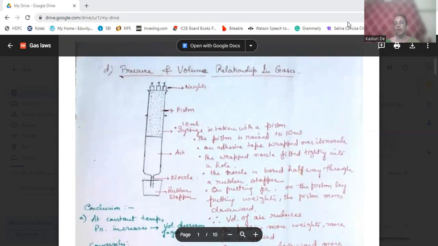So before we start our discussion, let us meditate for just 1 minute and then we will start with the discussion. Okay. So for meditation, let us concentrate on a point of light.